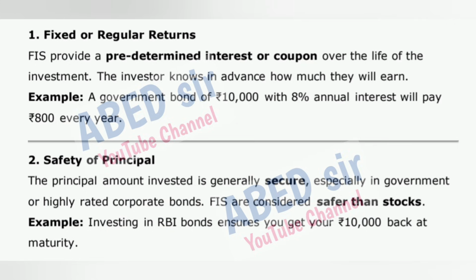2. Safety of principal. The principal amount invested is generally secure, especially in government or highly rated corporate bonds. FIs are considered safer than stocks. Example: investing in RBI bonds ensures you get your 10,000 rupees back at maturity.